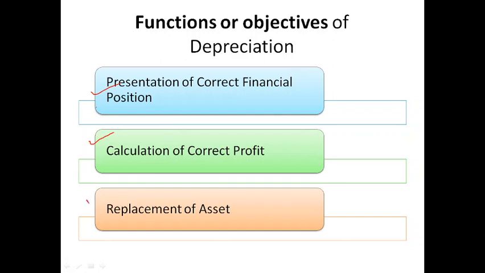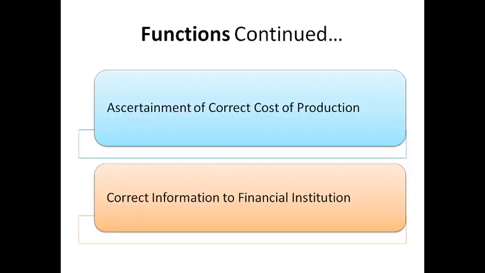Next, replacement of assets. It's necessary to provide for depreciation for retaining enough funds for replacement of an asset at the end of its commercial life. Next is ascertainment of correct cost of production. Depreciation is one of the elements of cost. In order to calculate the cost of production of goods manufactured, depreciation of assets should also be included.